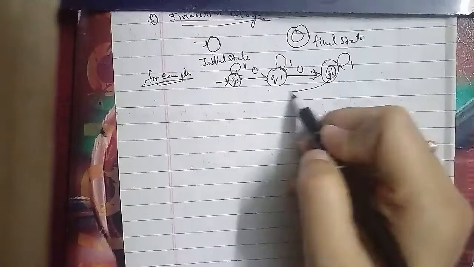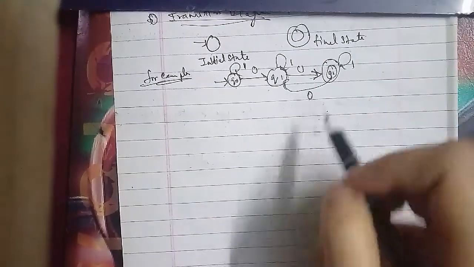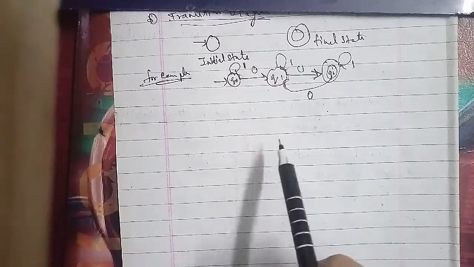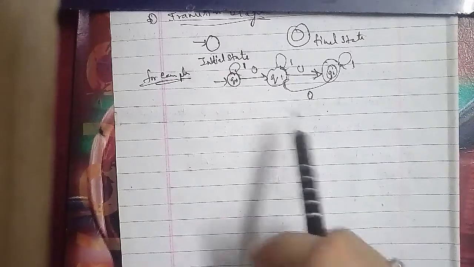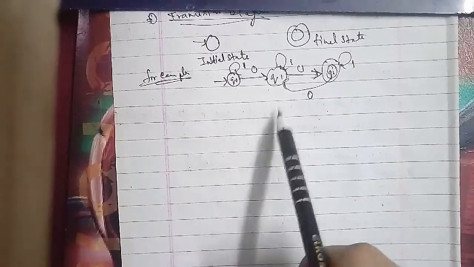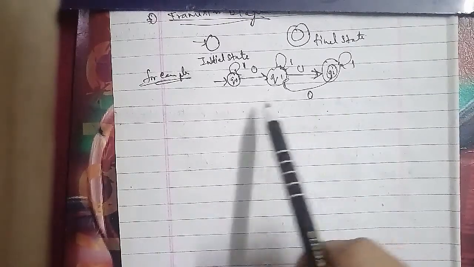Here Q represents a non-empty finite set of states present in the finite control, which are Q0, Q1, Q2, Q3 until Qn. Sigma is a non-empty finite set of input symbols.